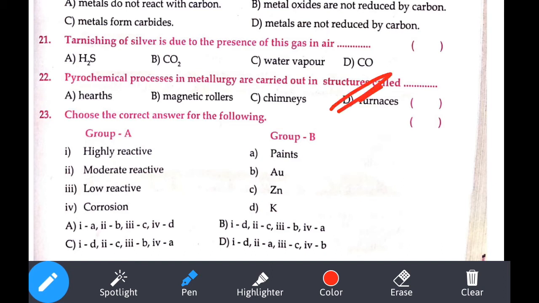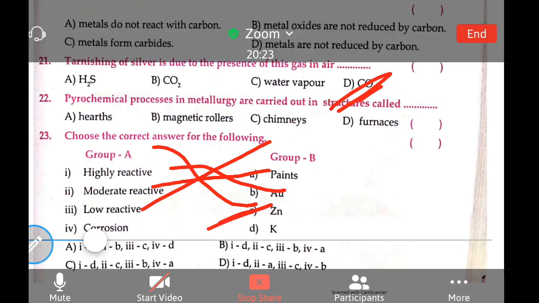That is our D. Highly reactive, that is all K, Na, Mg. Moderate reactive, that is all zinc, iron, that comes under moderate reactive. Low reactive, that is, we already know, gold. Corrosion is our A. So what is that answer? CD only? Yeah, CD. Where is that option? DC. BA. Option number B. Yeah.